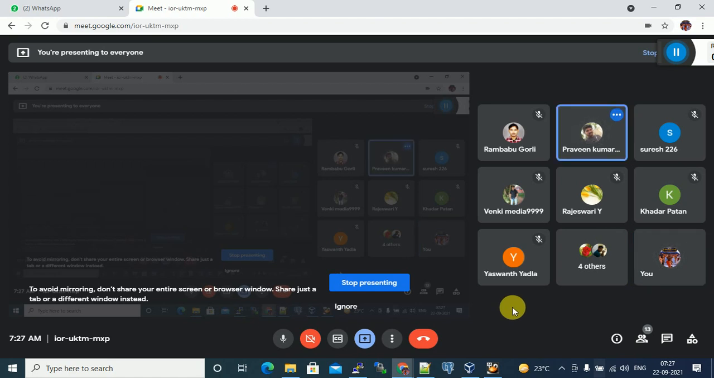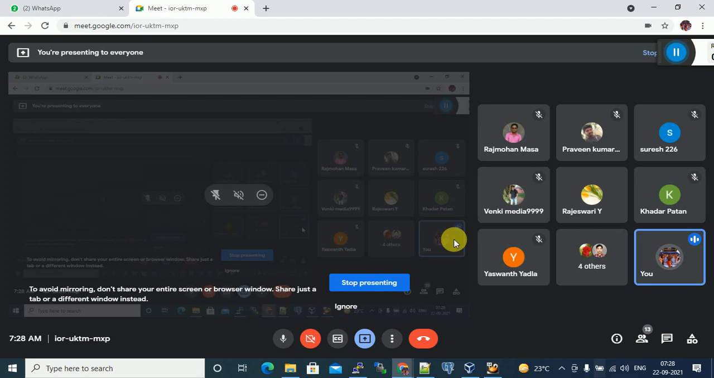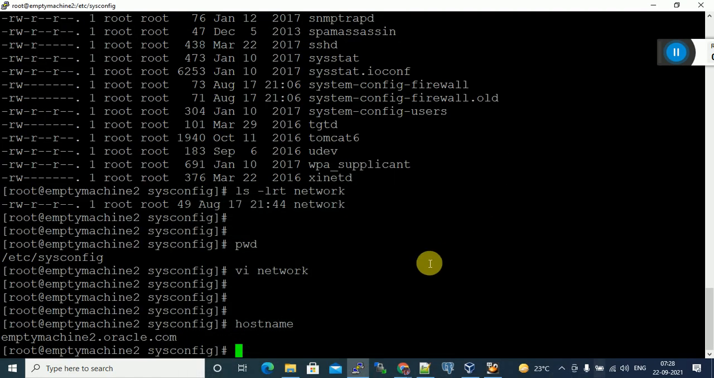Init 6. Init 0. Yes. Init 0 shuts down the Linux machine. I want to restart the Linux machine, which means first it will stop the machine, and then automatically it will start the Linux server again. Init 6. Okay. Let me restart the Linux machine. Reboot the machine.